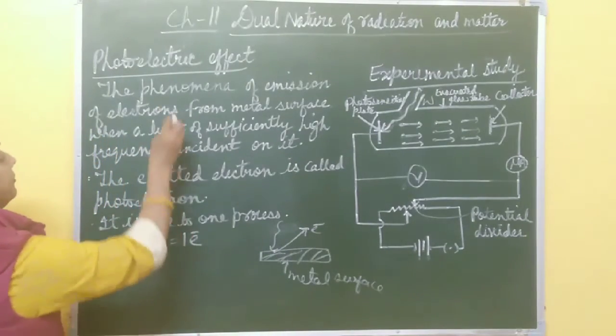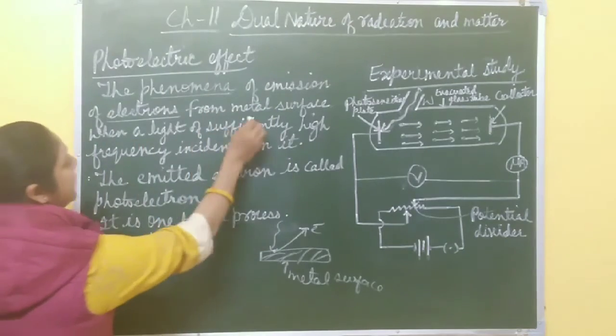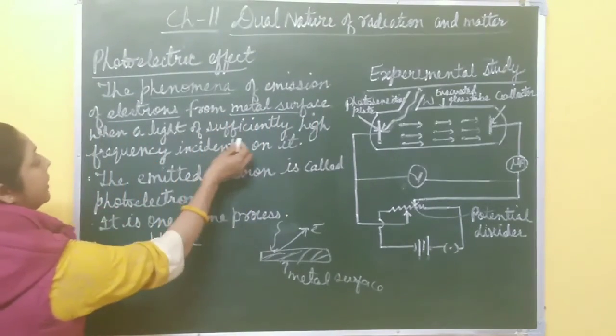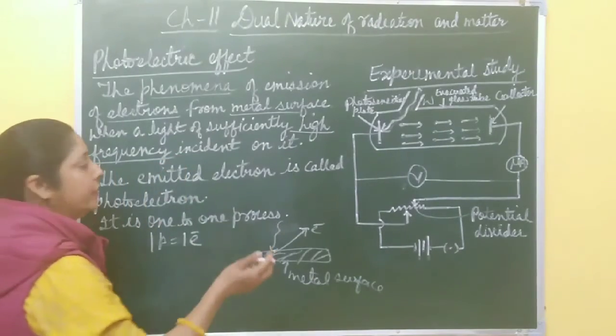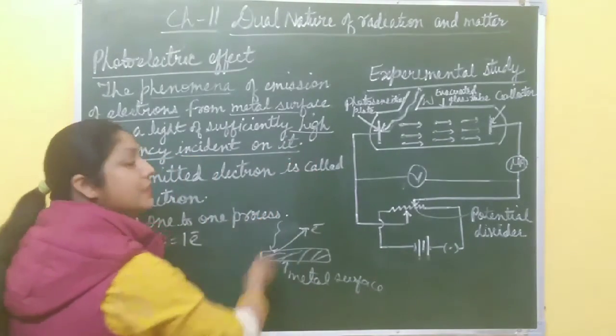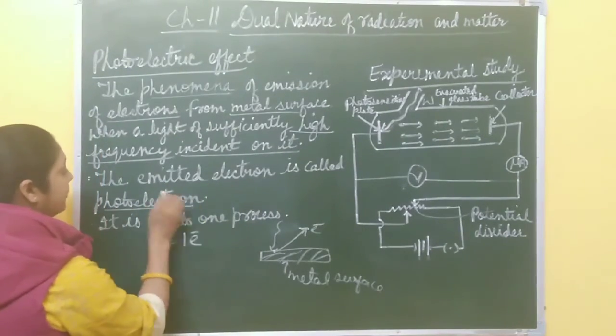So you can write it this way: the phenomenon of emission of electrons from a metal surface when light of sufficiently high frequency, meaning low wavelength, is incident on it, the metal surface, and the emitted electrons are called photoelectrons.